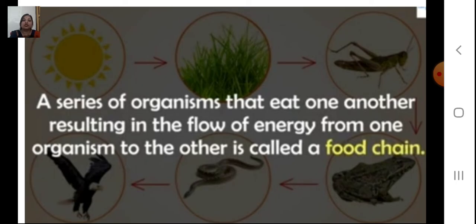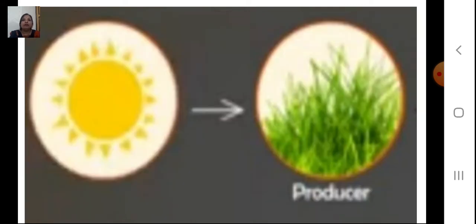Children, let us learn more about the food chain. So what is a food chain? A series of organisms that eat one another, resulting in the flow of energy from one organism to the other, is called a food chain. Now children, in the food chain, plants are always first because plants are the producers.